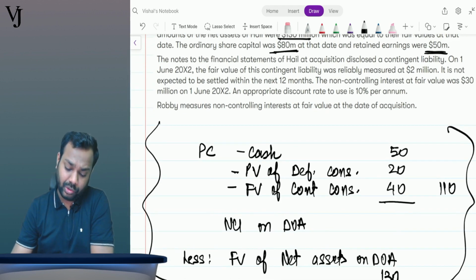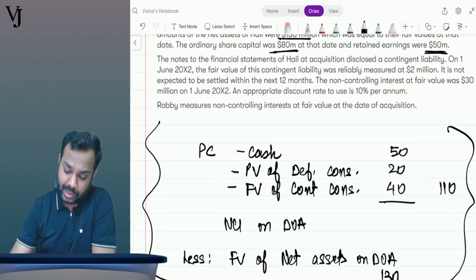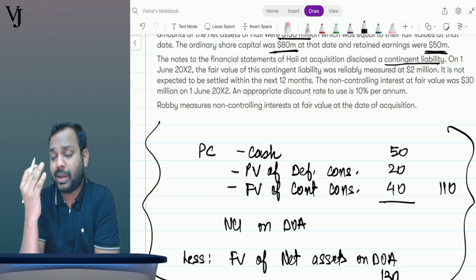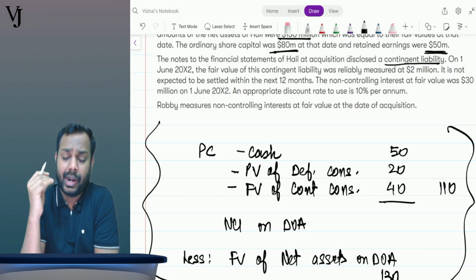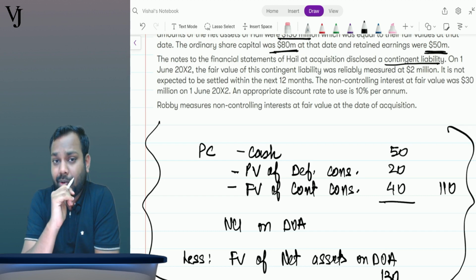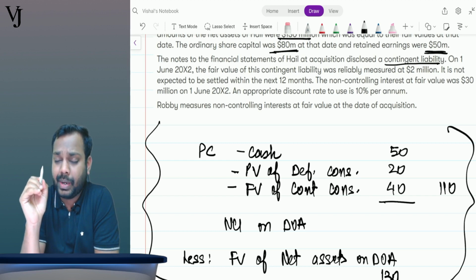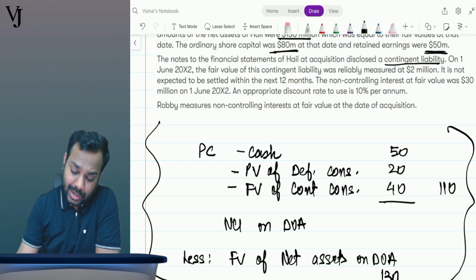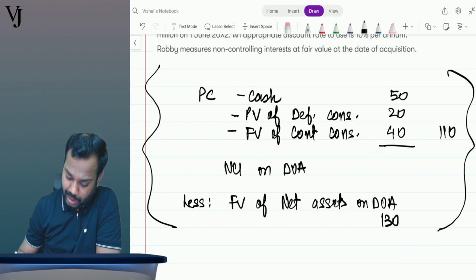Now tell me, the notes to the financial statement of HALE at acquisition disclose a contingent liability. Now it says the HALE company which I have acquired had a contingent liability. Now tell me, what is the treatment of contingent liability? We record the contingent liability of the acquired company at the fair value on the date of acquisition, right? Now what is the fair value of the contingent liability? Tell me. 2 million.